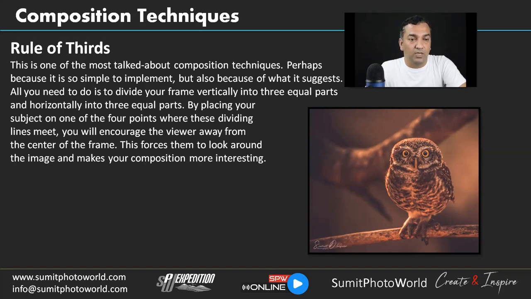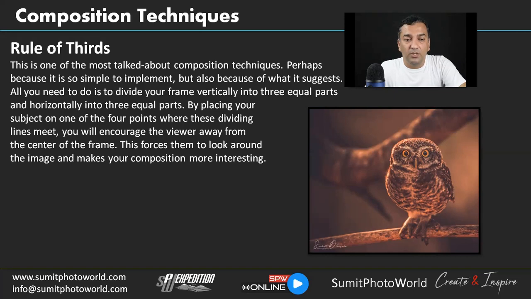impact. So this is one of the most talked about composition techniques, perhaps because it is so simple to implement, but also because of what it suggests. All you need to do is divide your frame vertically into 3 equal parts and horizontally into 3 equal parts.